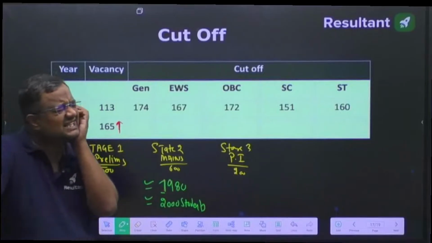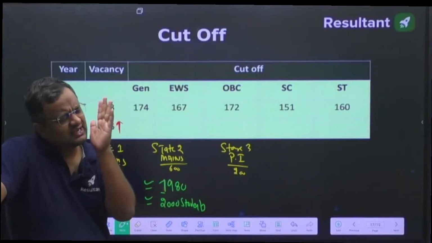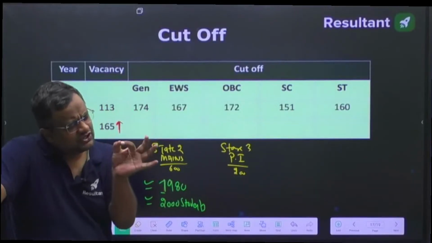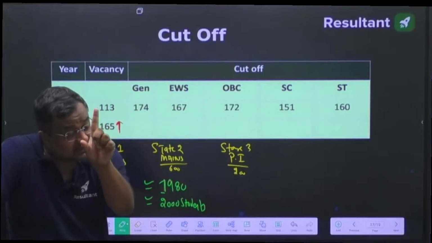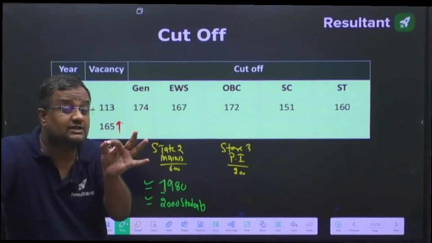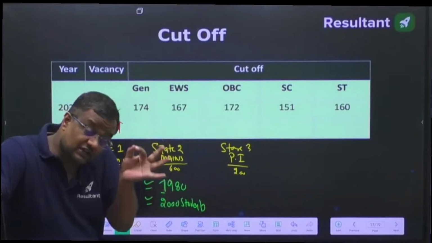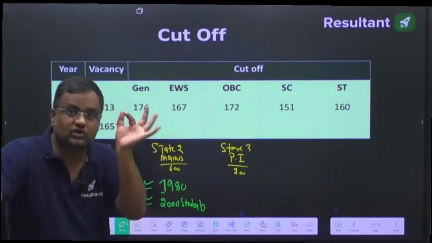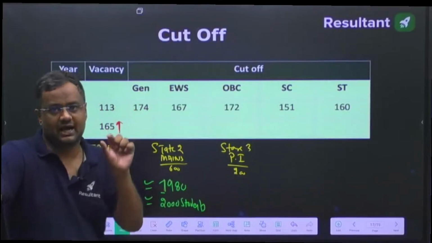In the engineering services exam, always, guys, the standard deviation of marks among selected students, I repeat, among selected students, is not much in prelims and interview. But the standard deviation of marks for the mains examination is much, much higher.